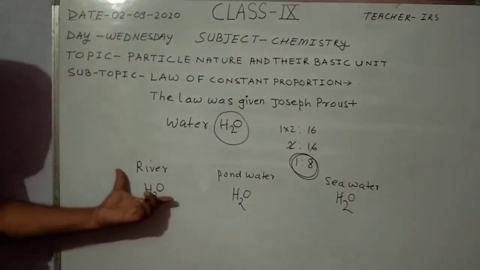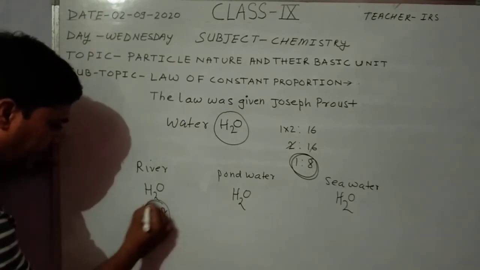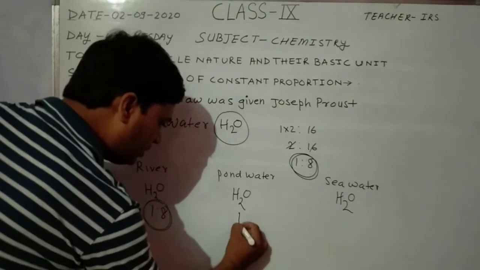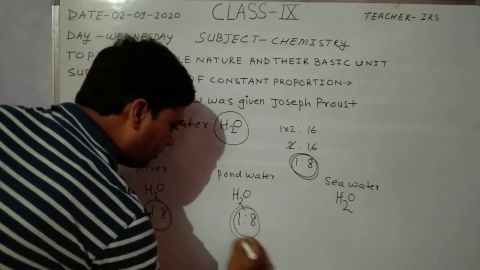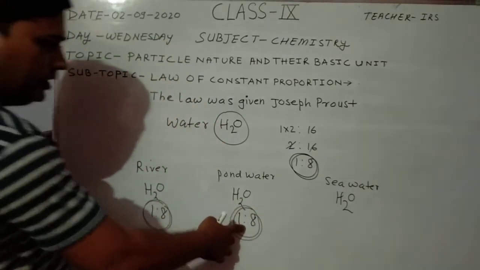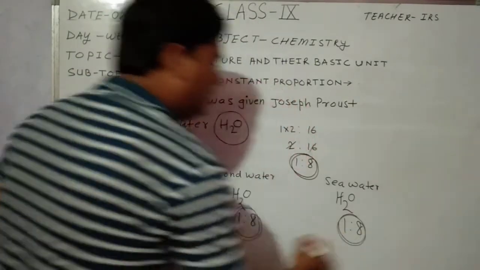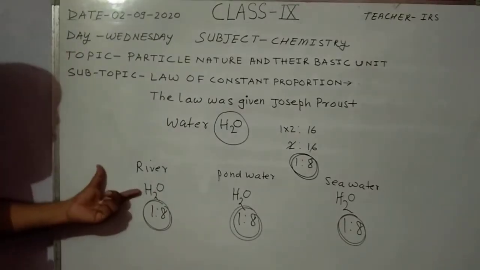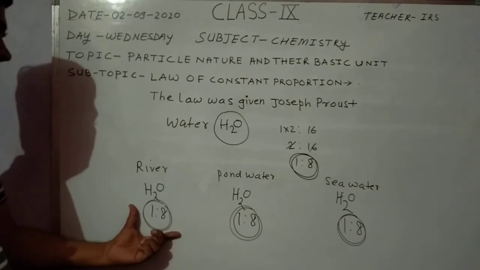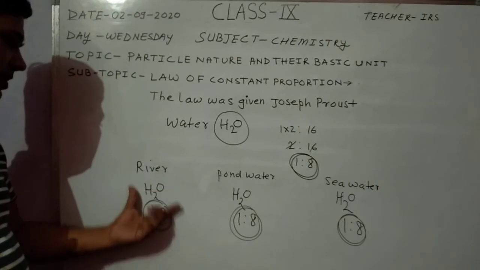So in river water, the ratio will be 1:8, which is the mass ratio, that is the atomic mass ratio of hydrogen and oxygen. In pond water, the mass ratio will be 1:8. The mass ratio of hydrogen and oxygen in H2O is always 1:8. In sea water, the mass ratio is 1:8. It means, whatever the source of a particular compound, the ratio of a particular element is always fixed.